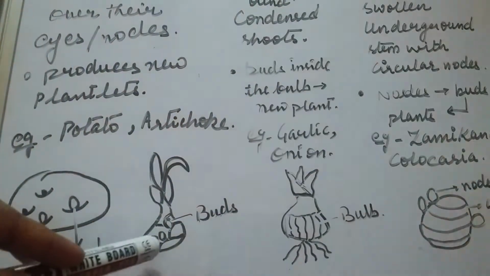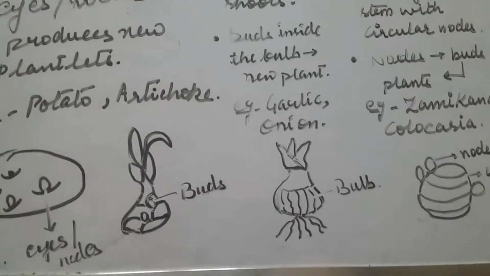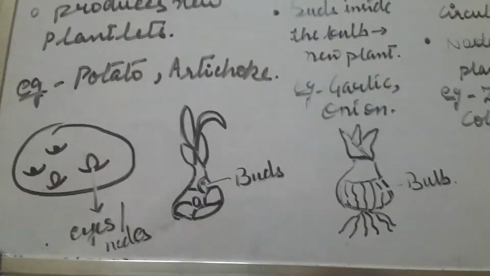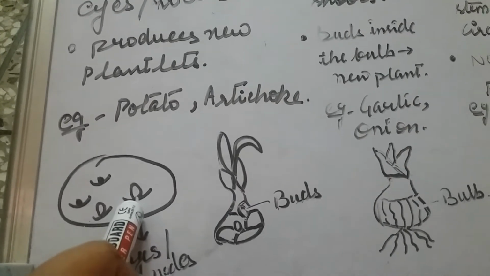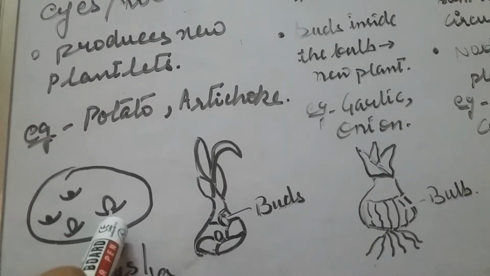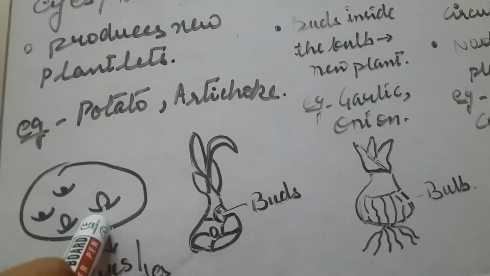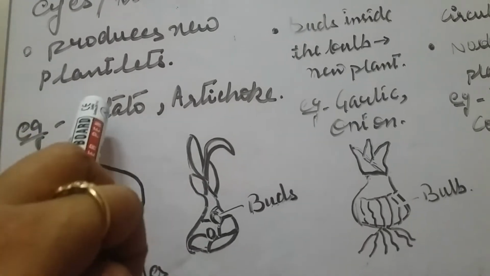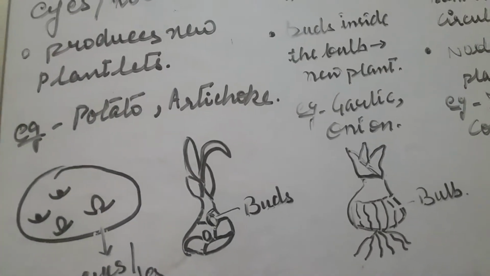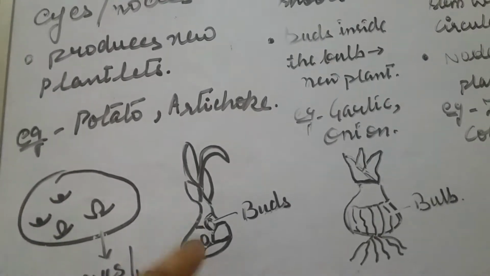See, these are the adventitious buds that are formed here, and when they are formed on the eyes of the potato, they are taken out from the body of the potato and planted into the soil and lead to the formation of new plantlets, or new plants. Examples are artichoke and potato. The same happens with the artichoke as well.